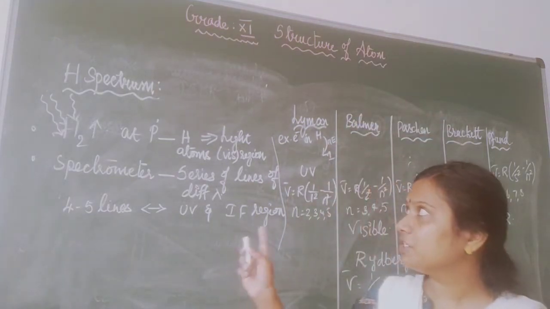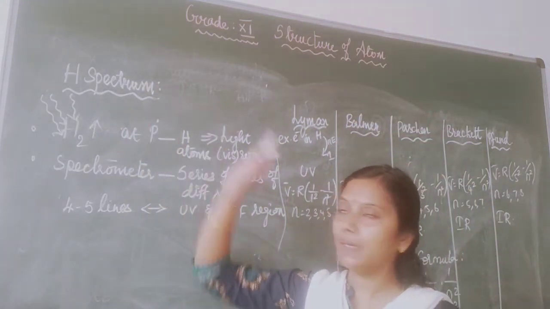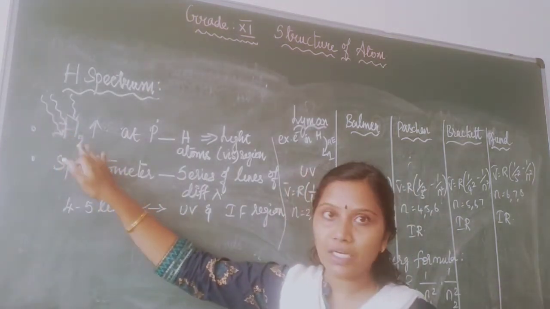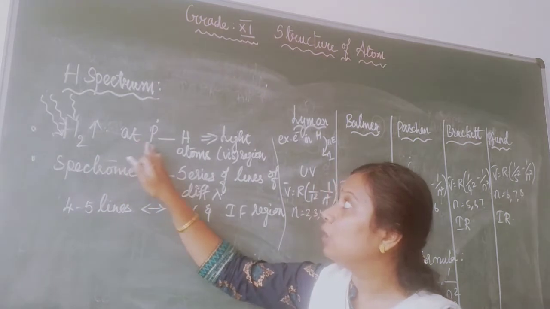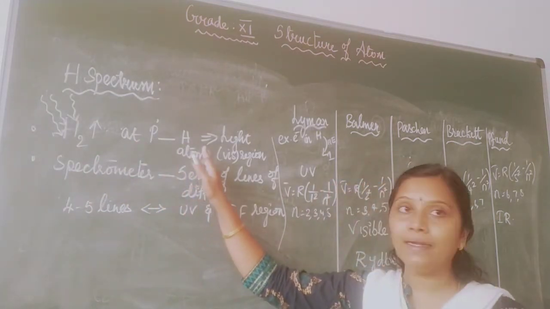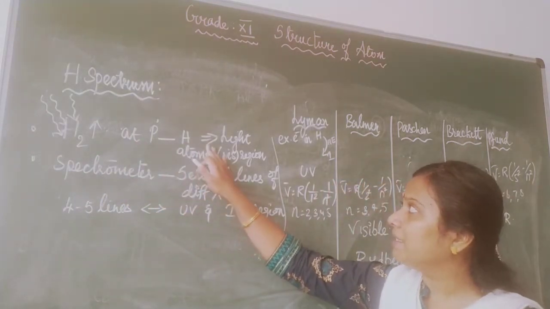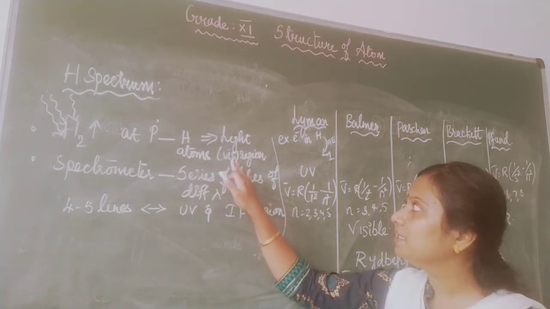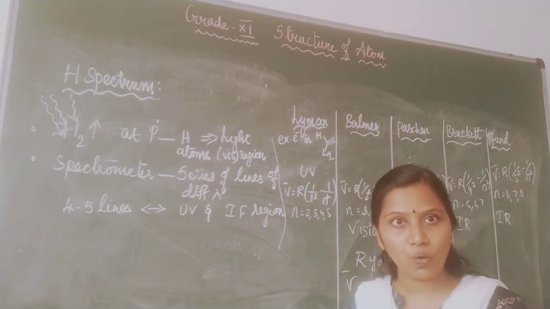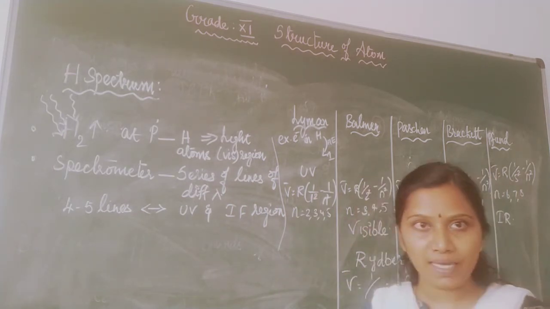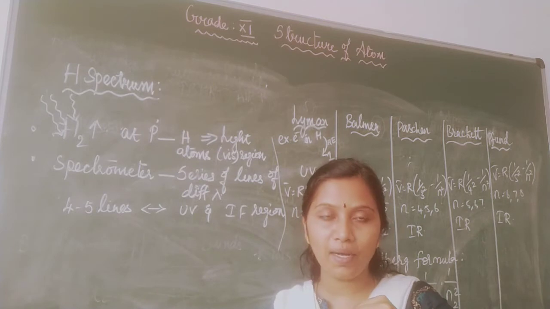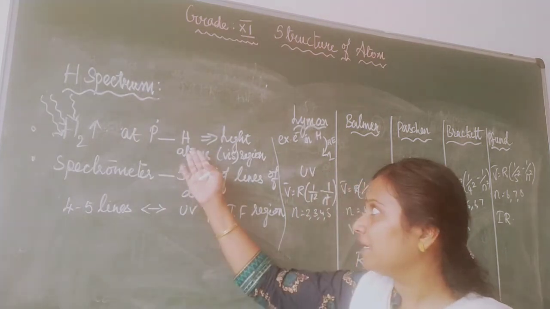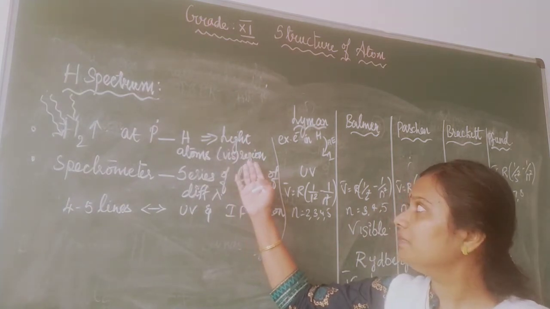Children, moving to hydrogen spectrum. What is hydrogen spectrum? I have hydrogen gas. When I pass an electrical discharge through hydrogen gas at low pressure, hydrogen atoms are formed. These hydrogen atoms emit light which is seen in the visible region.